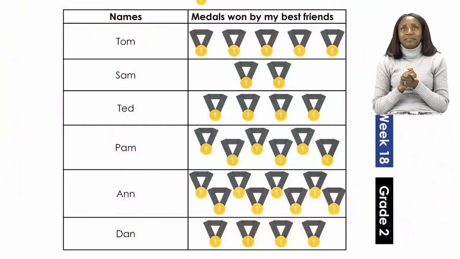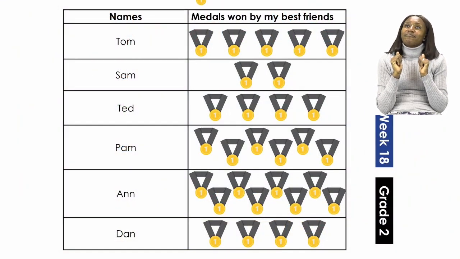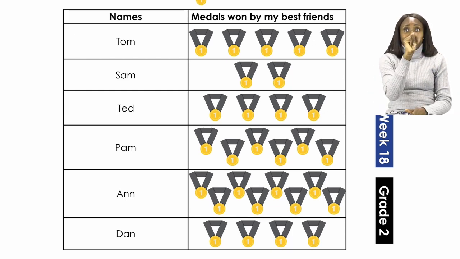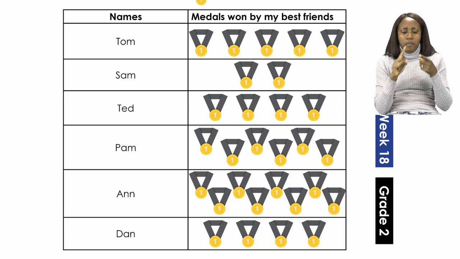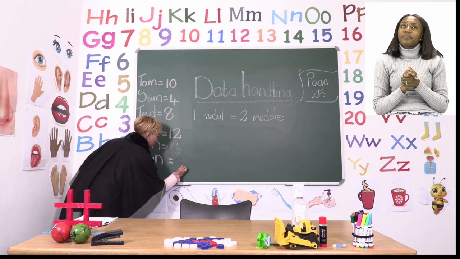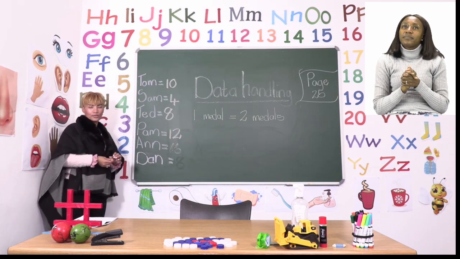Great job, Anne. Now we go back and we count Dan's medals. 2, 4, 6, 8. Now we write it down on the board. We say Dan won 8 medals.